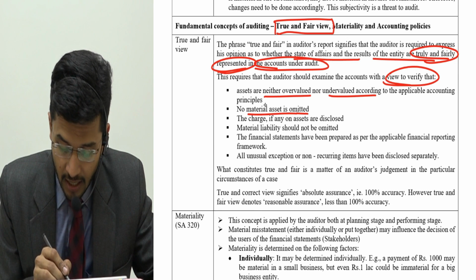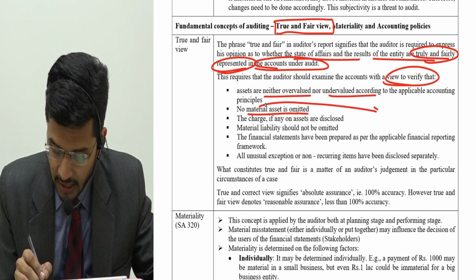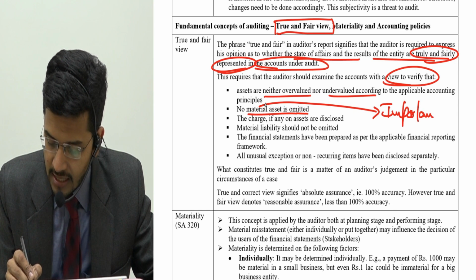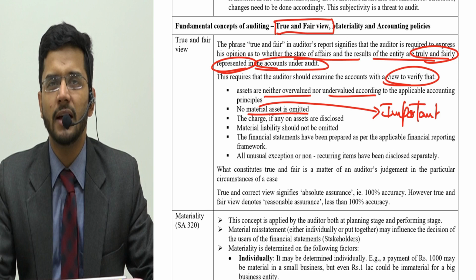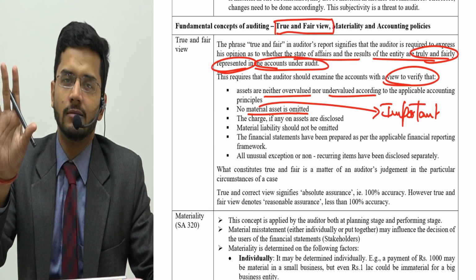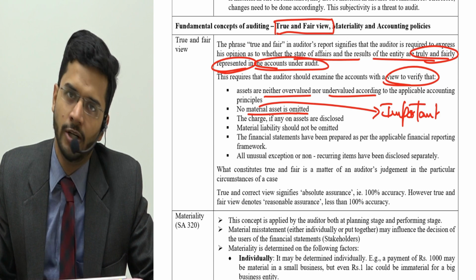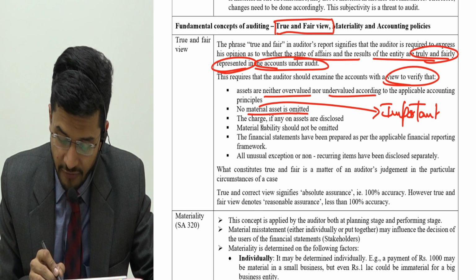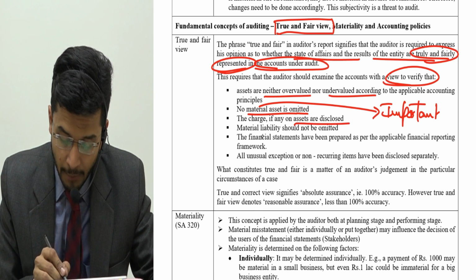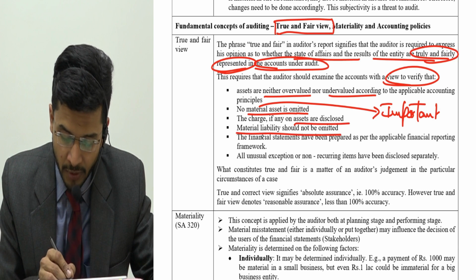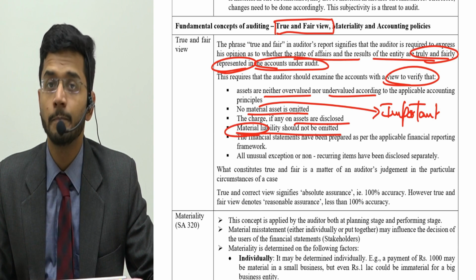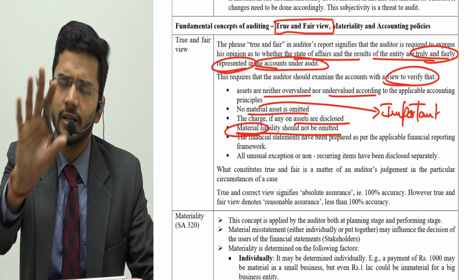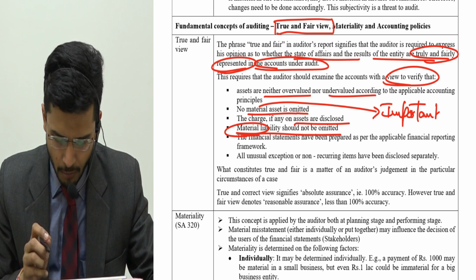Now please see the use of the word material. Material means important, which means that if some very small or unimportant assets are omitted, that's okay. It is none of the botheration of the auditor. So no material assets are omitted. The charge, if any, on assets is disclosed. Material liability should not be omitted. Again, the use of the word material, which means some small immaterial liability may be omitted. It's okay. The auditor will not bother about it.